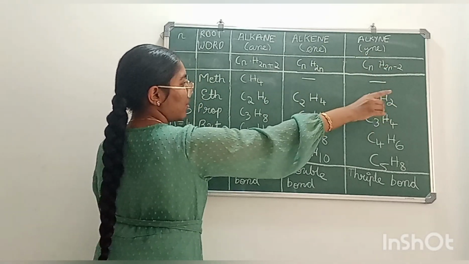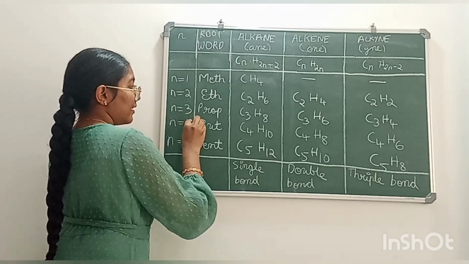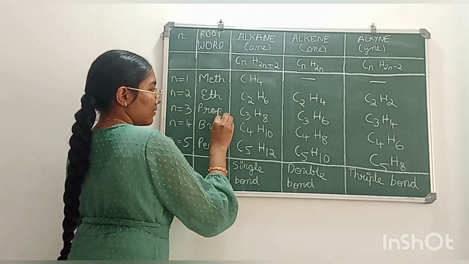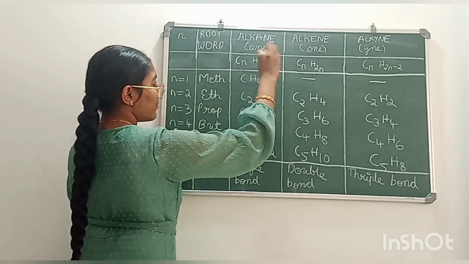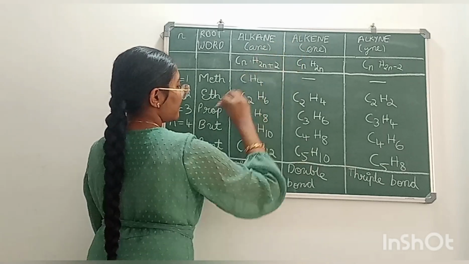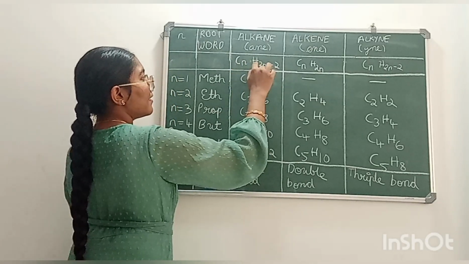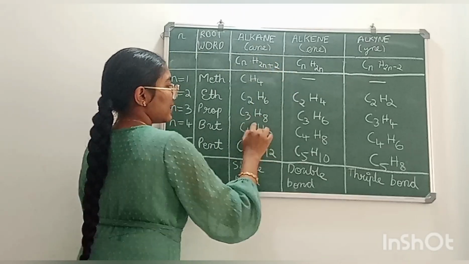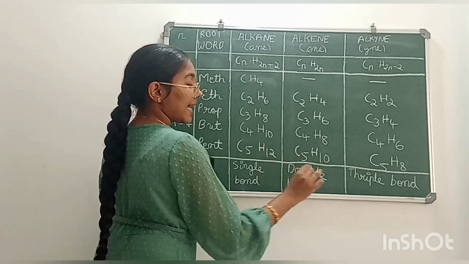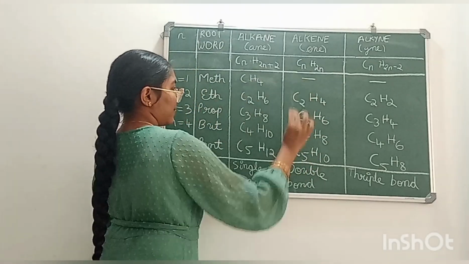Formula is C2H2. Now when n is 3, the root word will be prop. The third member of alkane is propane. Formula is C3H2 into 3 is 6, 6 plus 2 is 8. So C3H8. The second member of alkene is propene.